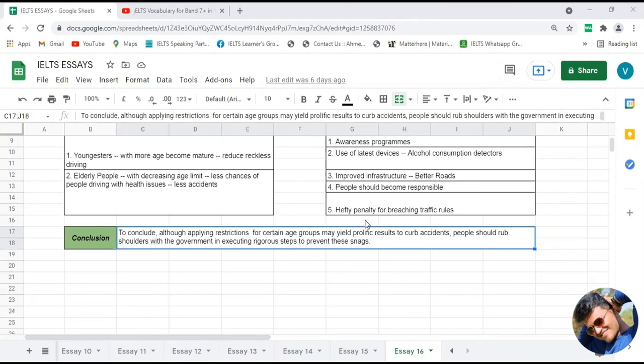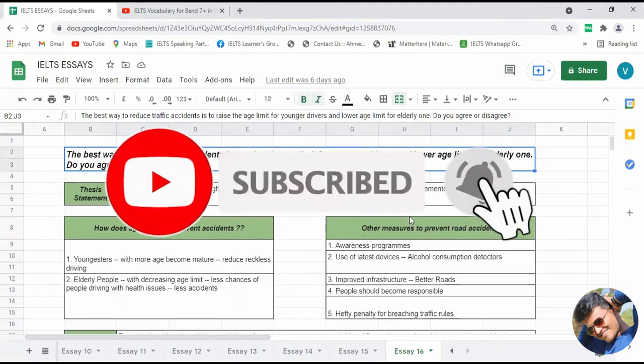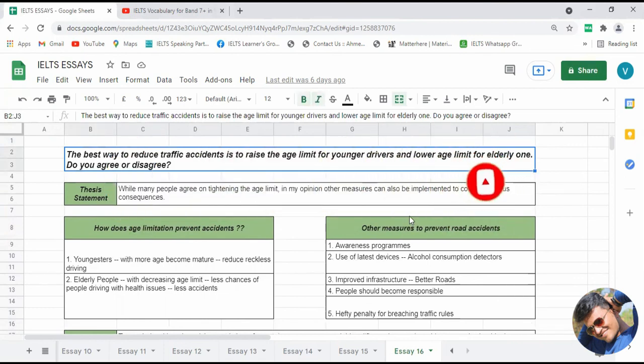That will give you the general idea of the conclusion. If I talk about the problem given to us, it is the problem of traffic accidents. So who can do something? The answer would be people, the government, the traffic police, and so on. Now what can be done?